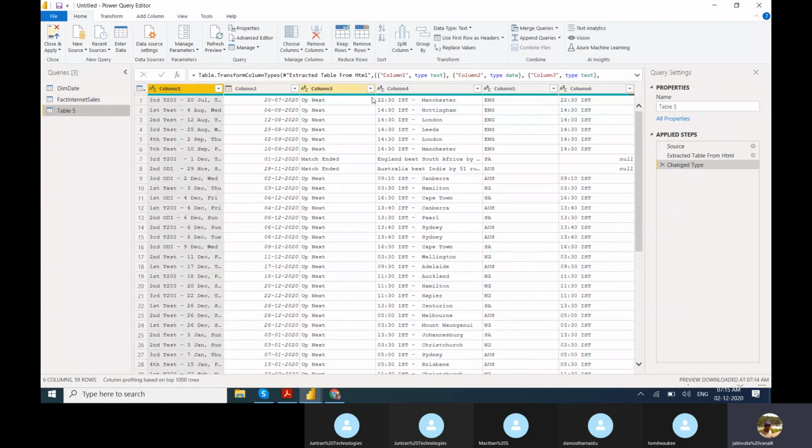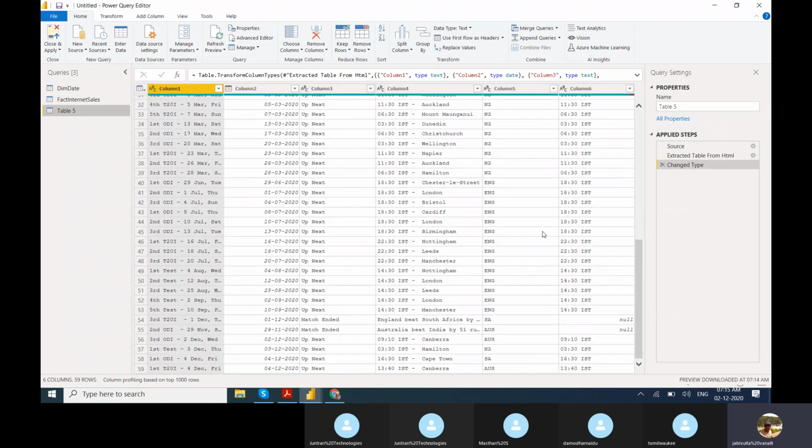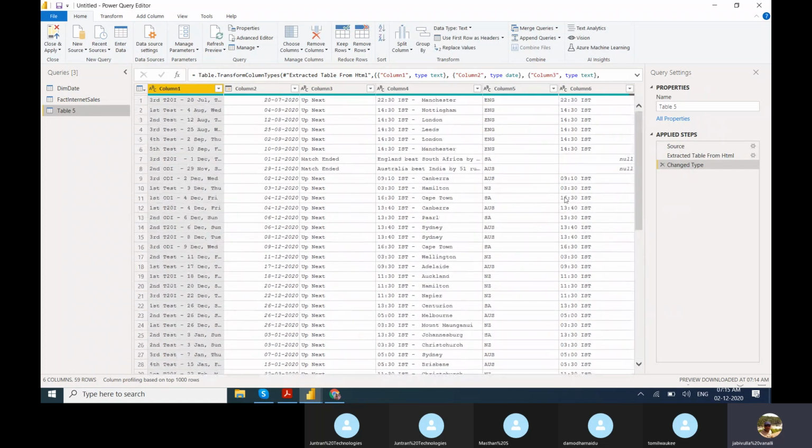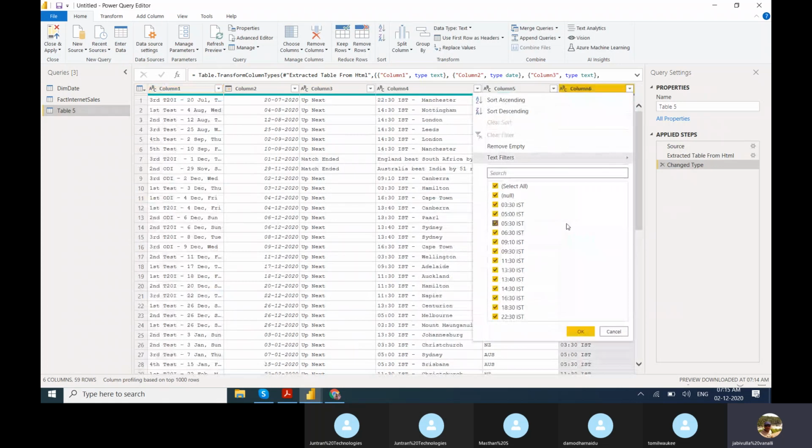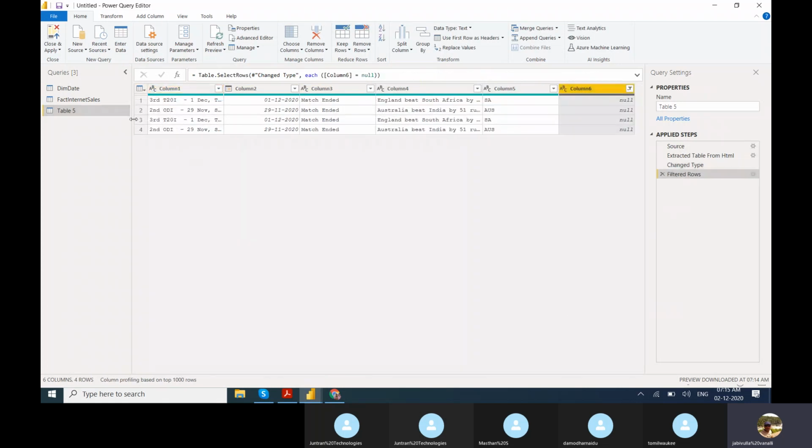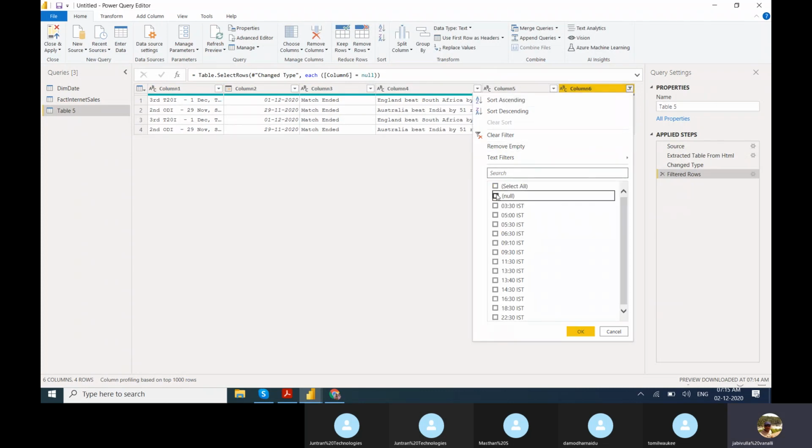The names are column 1, column 2, column 3, so we cannot use them in reports. We need to rename them. Whenever you get data from other sources, you will require more cleansing. See here, null values are there. In this way we can check.